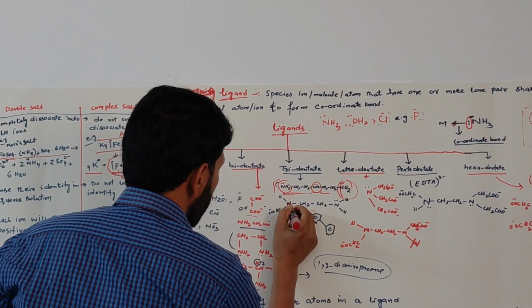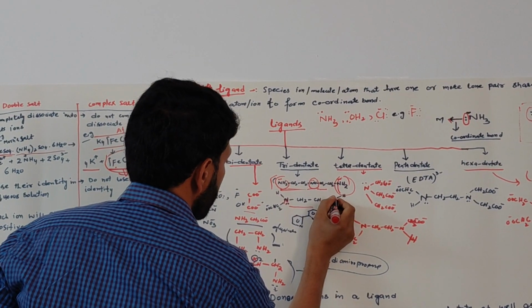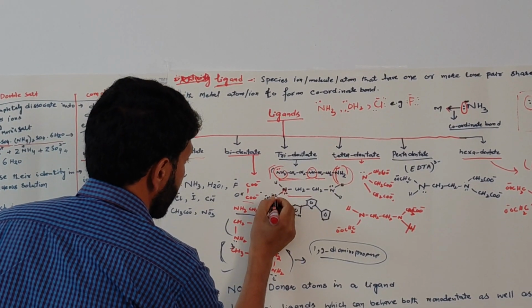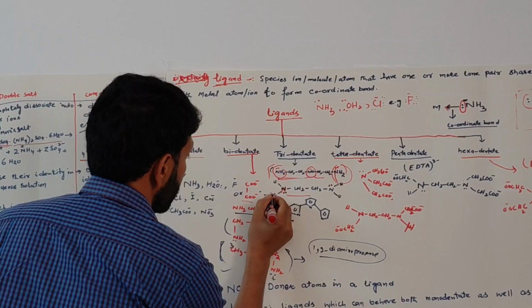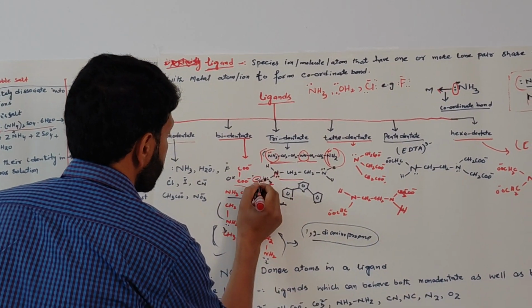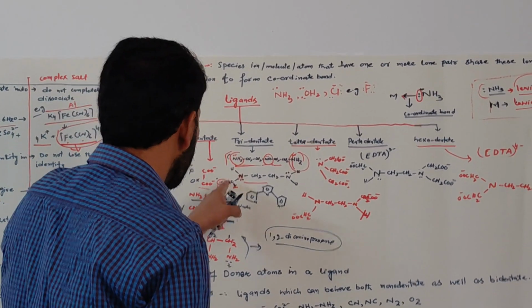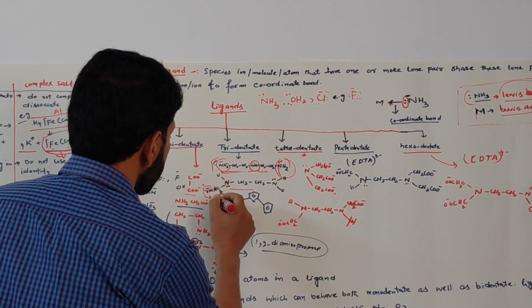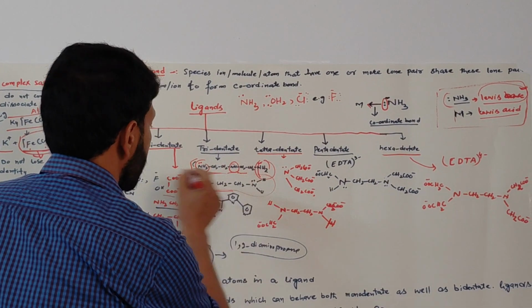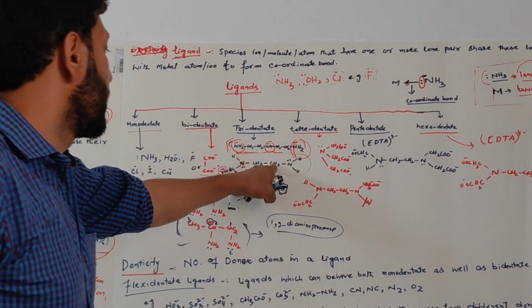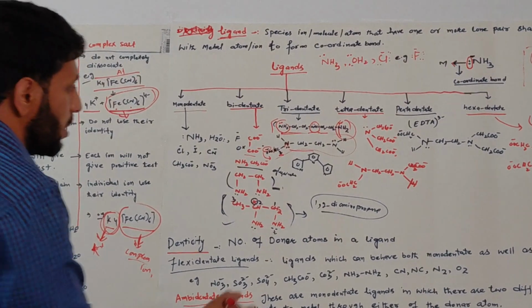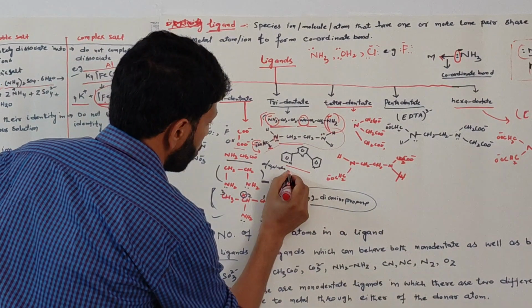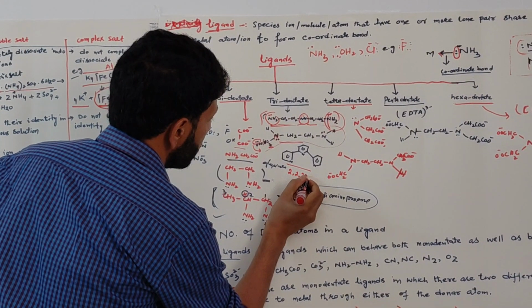One is this nitrogen, another is this nitrogen, and one acetate group is here. This O negative also acts as a donor atom. So 1, 2 and 3. So we can say this is a tridentate ligand. Now move to another example, that is terpyridine.